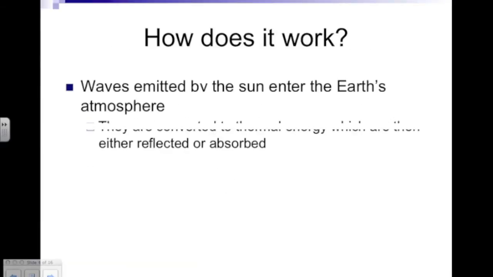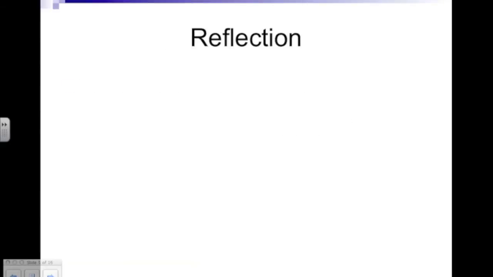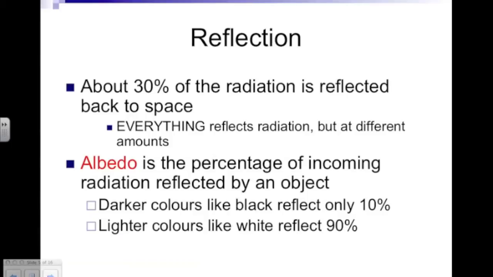So how does it work exactly? Well, waves emitted by the sun, or infrared rays, enter the Earth's atmosphere. They are then converted by our atmosphere into thermal energy, which is then either reflected or absorbed. Reflection: about 30% of the radiation is reflected back to space. Everything reflects radiation, such as a common table or counter.